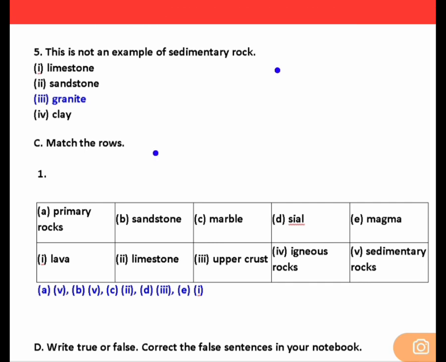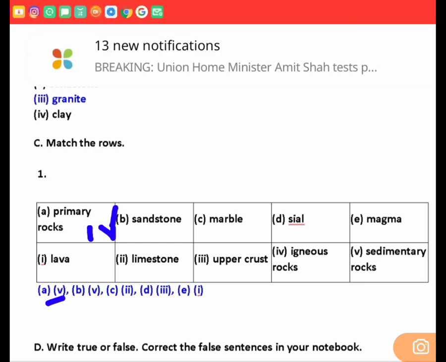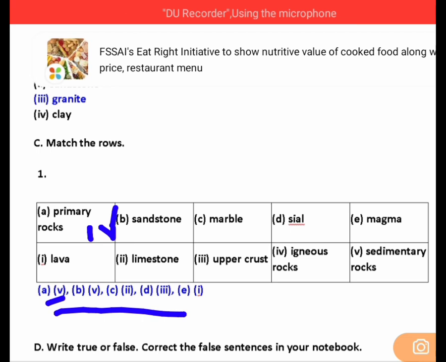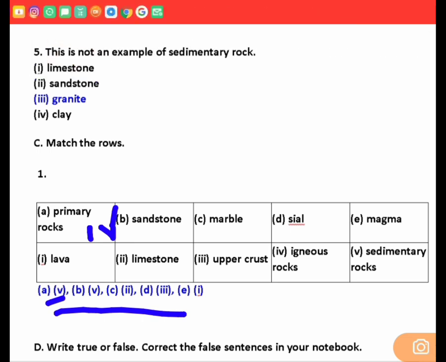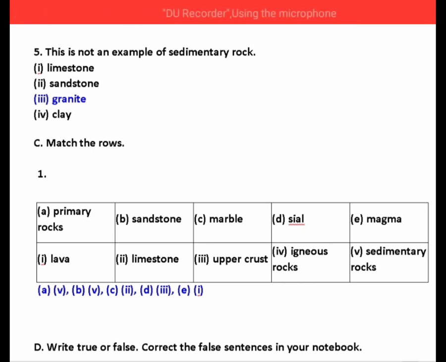Now let us do this question. Match the rows. Okay, dear children? You can write here also answers. Okay? Or you can write in this way. Listen carefully. Yes. Primary rocks. It is 4. Okay, dear children? Please make changes here. It is 4. Write in Roman. You can write here also or here also in this way. So, primary rocks, just we discussed. Igneous rocks. Okay? Yes. Now for second one. B. 5.